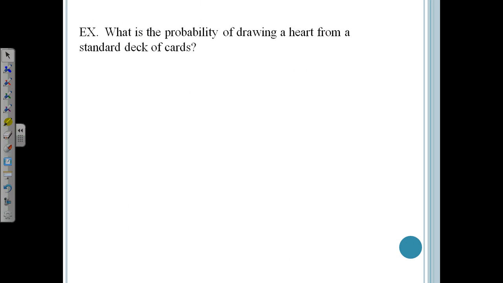All right, so let's put this to practice. Another example. Like I said, they like to use cards. What's the probability of drawing a heart from the standard deck of cards? So if you recall, our standard deck has 52 cards in it. We're not going to play with the jokers. And there are 4 suits, one of which being the hearts. In each suit, there's 13 cards. So that means that there's 13 hearts in this deck of cards. So there's 13 possible hearts that we could choose from out of a total of 52 cards that we could have chosen. So our probability of drawing a heart is going to be the 13 out of 52, which reduces down to 1 out of 4.